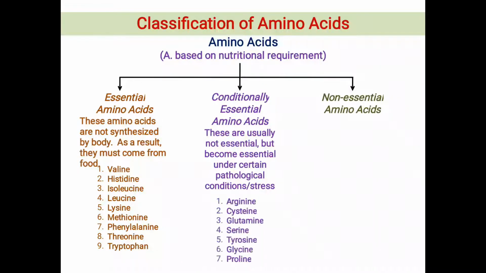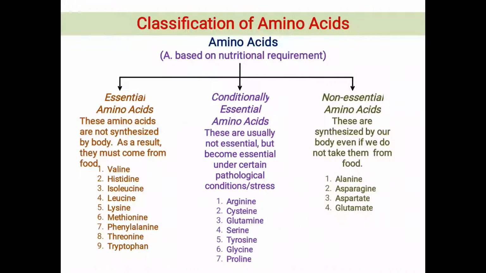And what are these amino acids? These are arginine, cysteine, glutamine, serine, tyrosine, glycine and proline. Now the last group is non-essential amino acids. These are strictly non-essential because they are synthesized in our body in very adequate amounts and our body is not dependent upon an external source, and these are alanine, asparagine, aspartate and glutamate. So this is all about the classification of amino acids based on nutritional requirement.